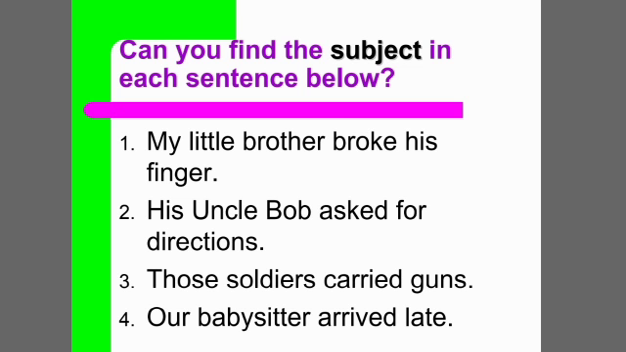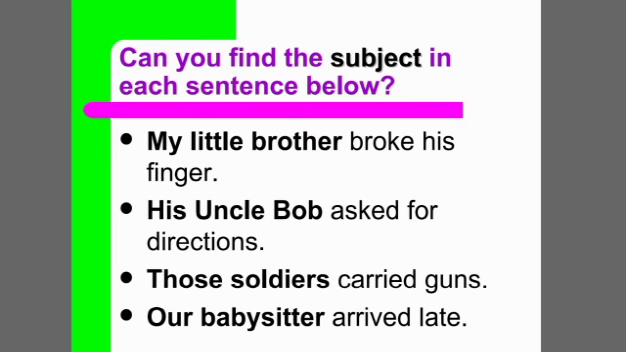Again, we are going to identify the verb in the sentence. Asked is the verb in the sentence. So who asked for directions? His Uncle Bob is the subject in the sentence. Who carried guns? Those soldiers. Who arrived late? Our babysitter. These are the subjects in the sentences.